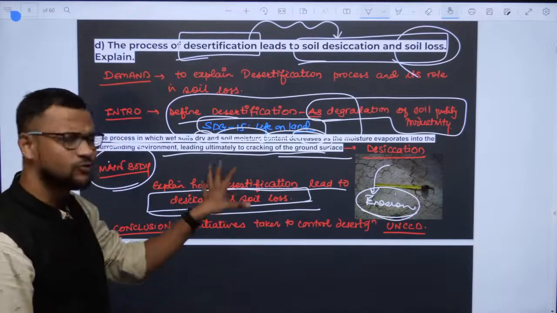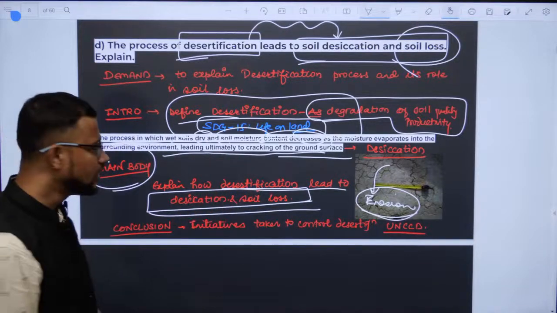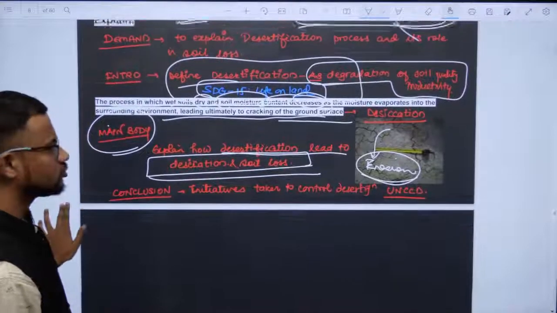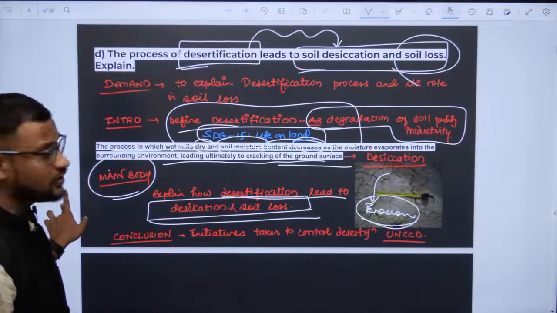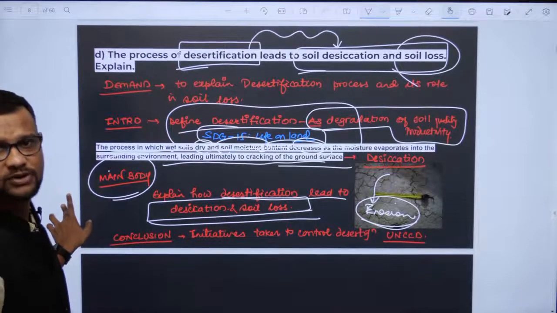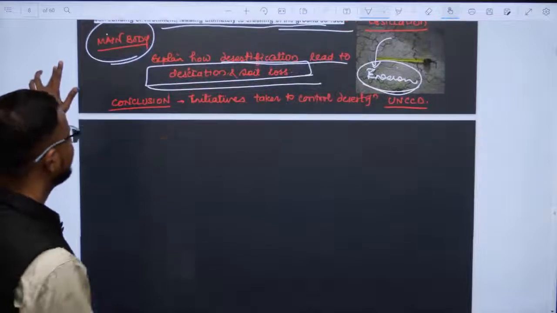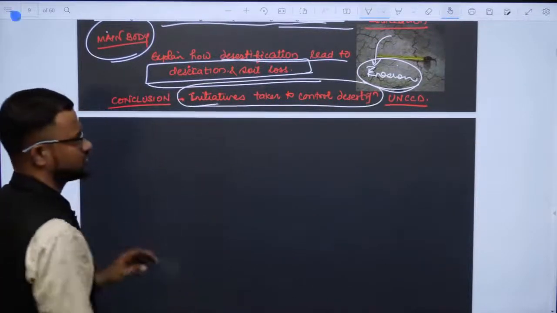You can write 4 to 5 points, which are absolutely enough. But what is the demand of the question? You should only explain how to connect these two ends, desertification and soil loss. Done. And in the conclusion, write various initiatives to control desertification.